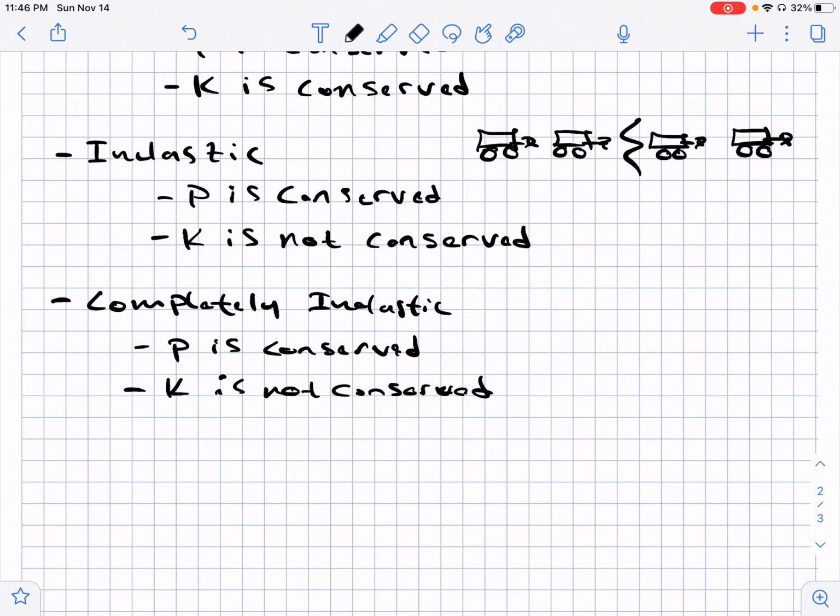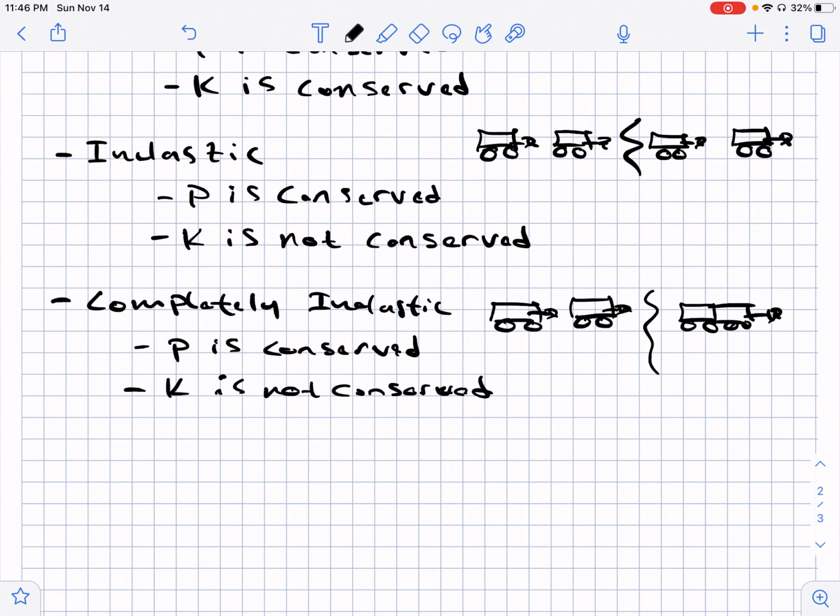And how we distinguish the difference between these two is what happens after the collision. So if I have two of these that are moving with a velocity and they collide, but after the collision they stick together, so now they're both moving with the same velocity, they're kind of like one object together.